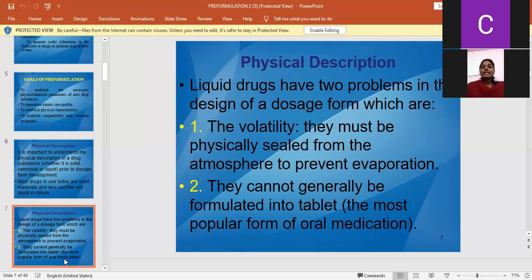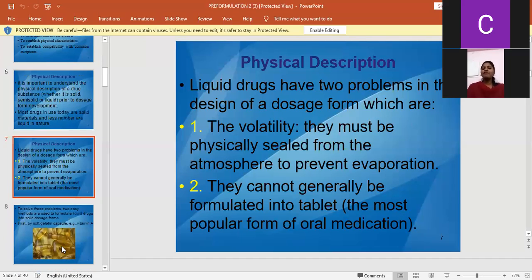And next, liquid drugs have two problems. Liquid drugs mainly face two problems. The first problem is volatility, and the next problem is the formulation of those liquid drugs. First is the volatility. Liquid drugs are having two problems.